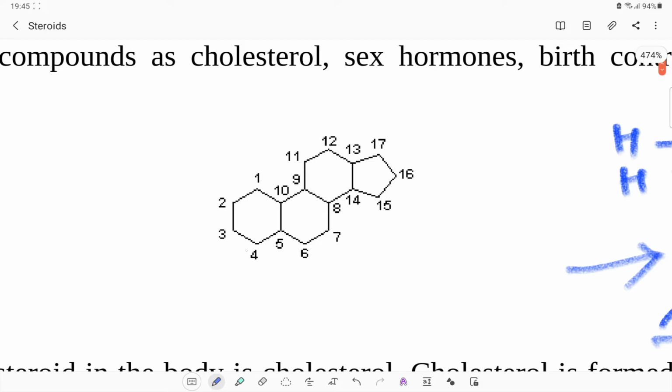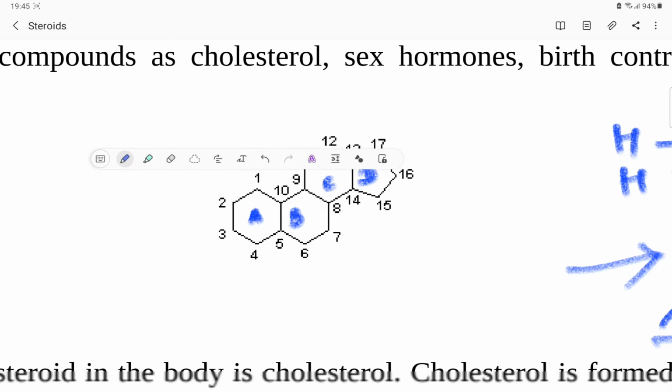Can we not observe here that there are ring structures, that is ring A, ring B, ring C and ring D. Rings A, B and C are observed as cyclohexane systems, whereas ring D is observed as a cyclopentane system. That is what the steroid basic skeleton can be categorized into.